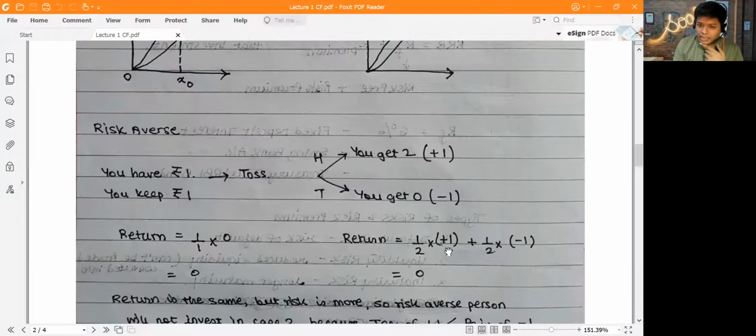What return means here is incremental return. In the first case you had ₹1, you still have ₹1, so you don't increase anything.